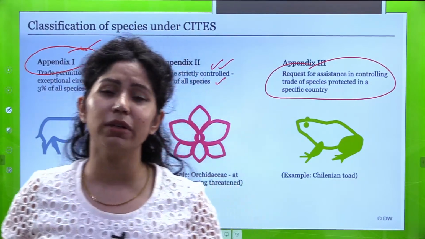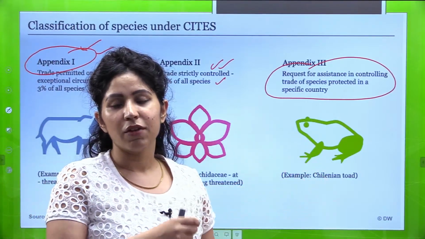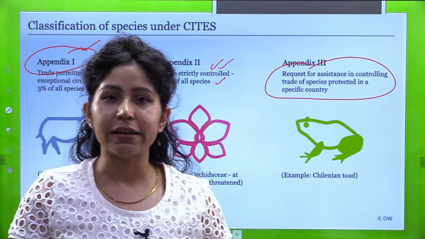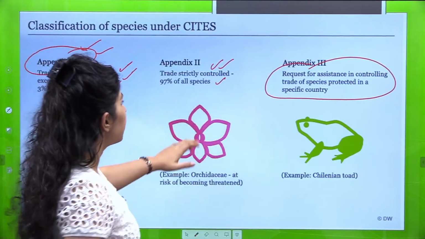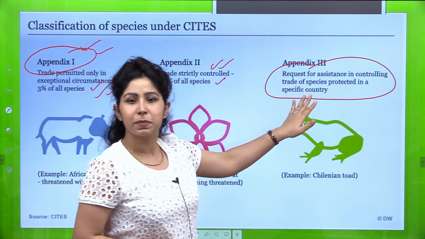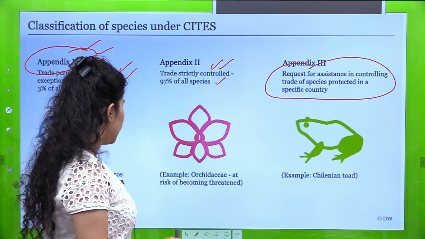So such animals and plants are covered under appendix 3 of CITES, in which trade is regulated on the request of one particular country. So request for assistance in controlling trade of species protected in a specific country is listed under appendix 3.